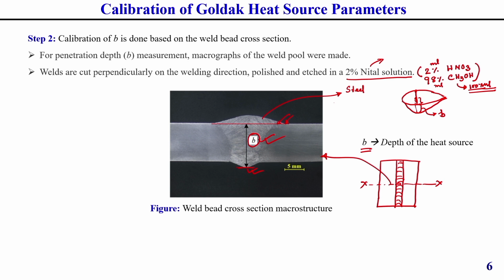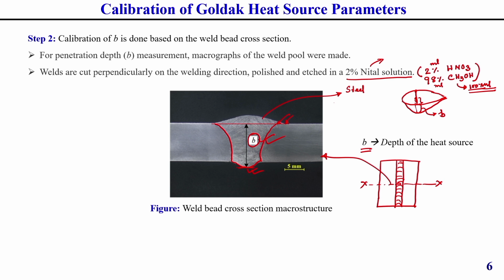Then only we can see the fusion zone boundary, you can see this is the fusion zone boundary, and the bead geometry, top reinforcement, bottom reinforcement. Even further, if we polish this surface and etch it again and magnify this section, then we can also measure the heat affected zone size, and even the microstructural grain size by using an optical microscope.